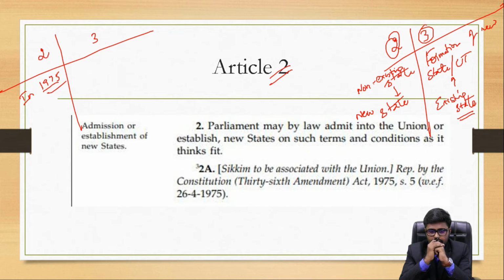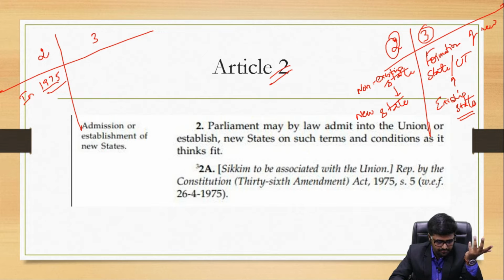It was Sikkim, which was integrated into India as an associate state. What is this associate state? To brief you, economic integration will be there, political representation of Sikkim will be there in the Indian Parliament, and moreover defense, communication and external affairs will also be taken care of. It was a special type of arrangement, not like any other state, an associate state at that point in time. How did they bring this about? For that you should understand Article 2.